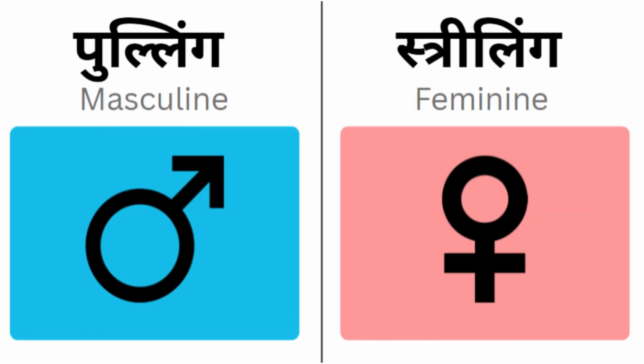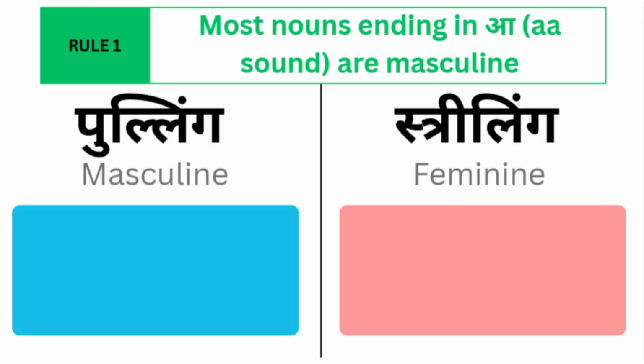So there are two genders. Masculine, that is pulling, and feminine, that is trailing. You don't need to memorize those technical terms. Just think of a blue team and a pink team. Every noun picks a side. Rule 1. That's the A ending. If a noun ends in A, it's usually masculine.